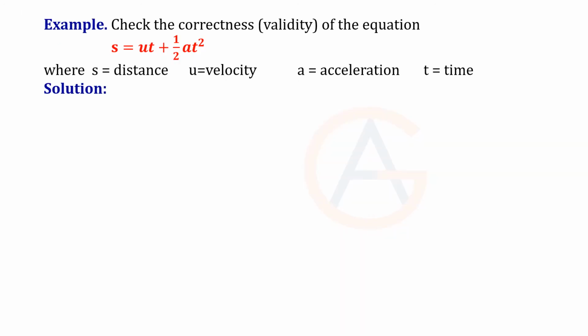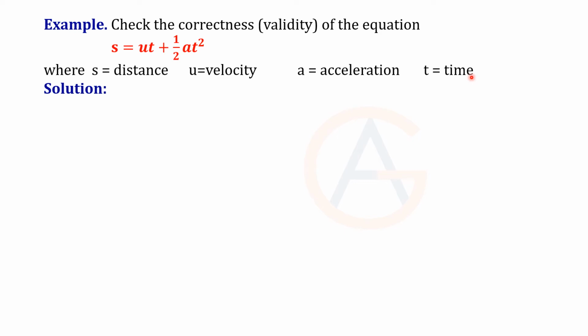Check the correctness of the equation s equal to ut plus half at square. Here these symbols have their usual meaning: s is the distance, u is velocity, a is acceleration, t is time. So to do this problem, we should know the dimensional formulas of these quantities. Okay, so we have to memorize them.